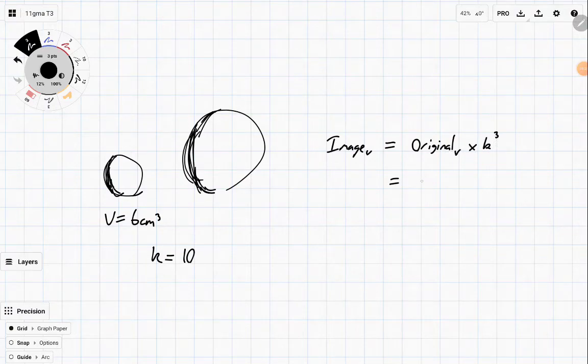The original volume being 6 centimeters cubed times the k factor, which is 10 to the 3, gives us 6,000 cubic centimeters. And so the volume of the new one would be 6,000 cubic centimeters.